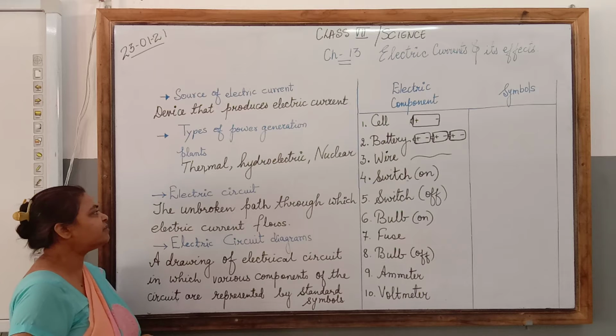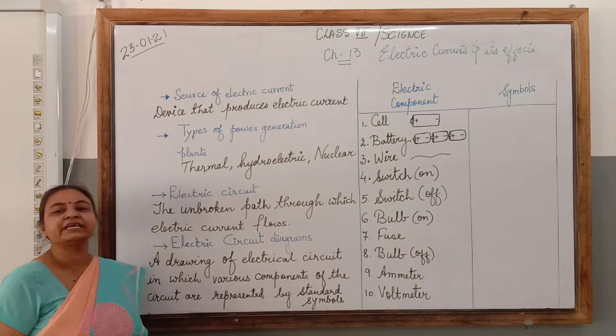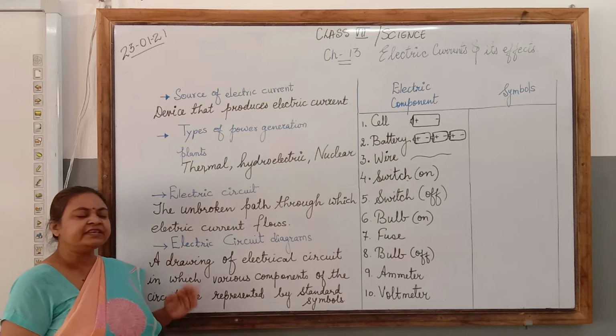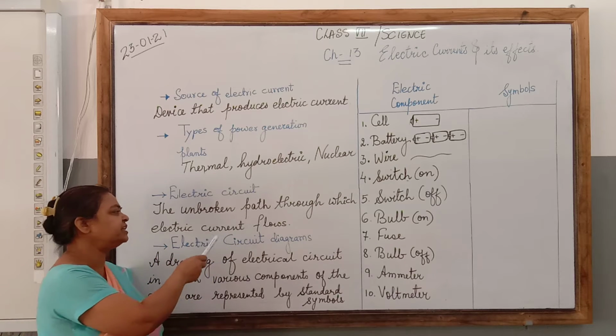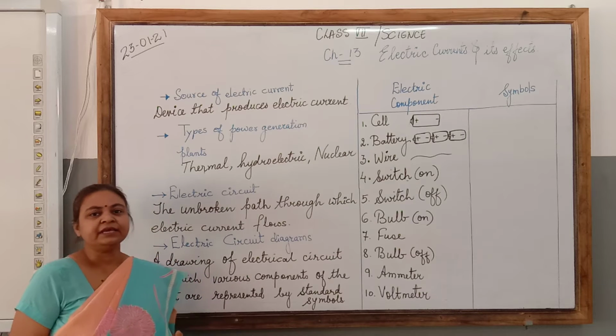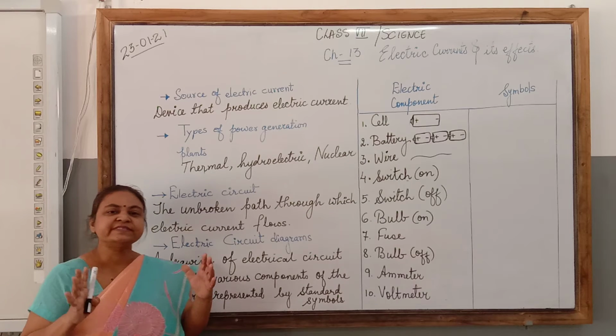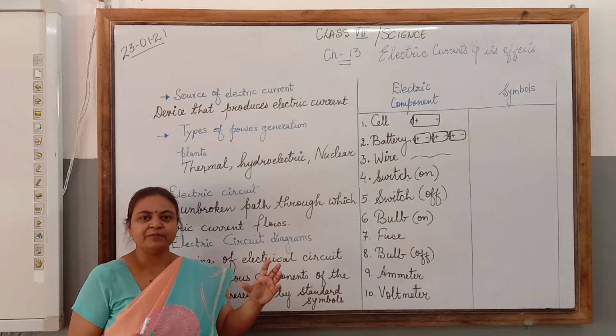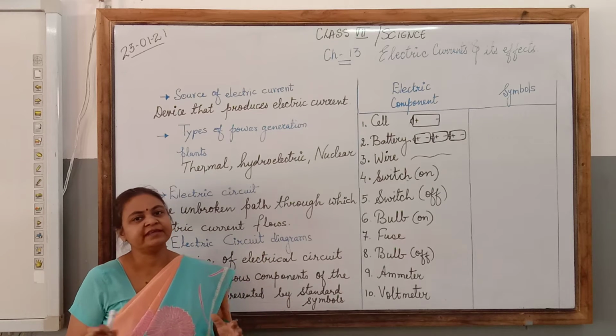Last year, we have also studied about electric circuit. Electric circuit is an unbroken path through which electric current flows. Basically, if we talk about a simple electric circuit, it consists of a bulb, a cell, wire and switch.